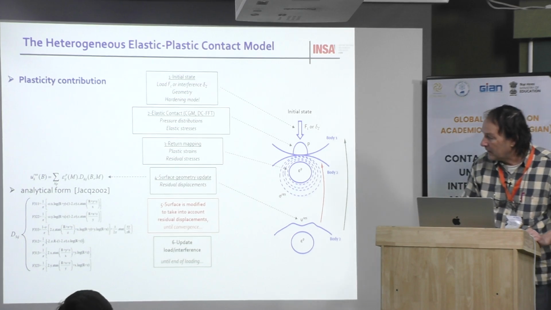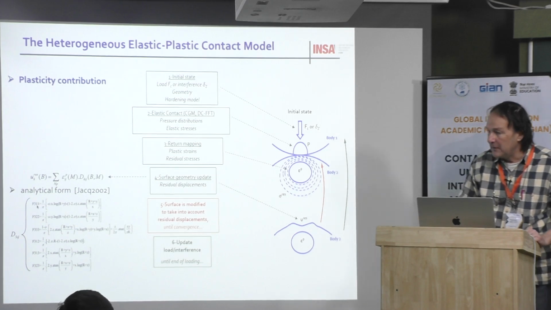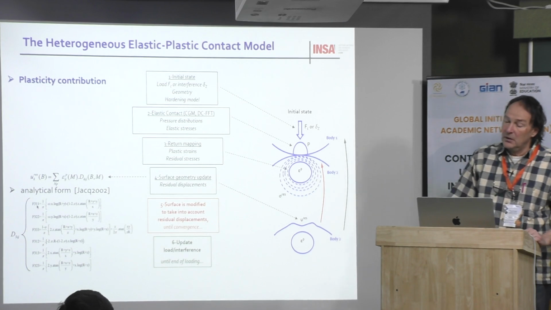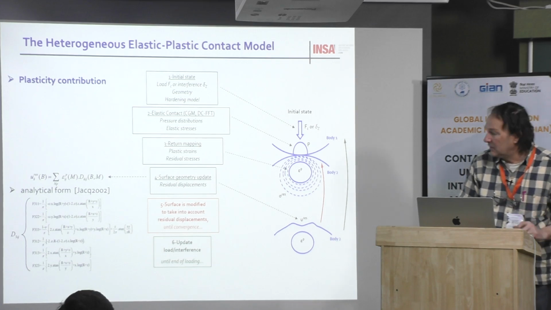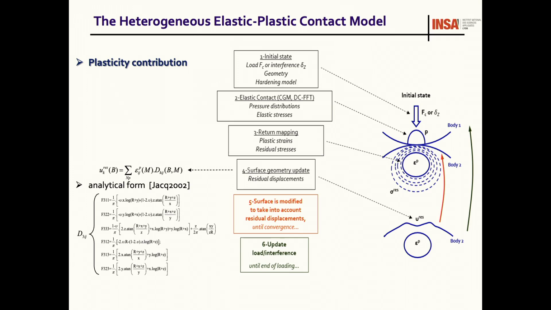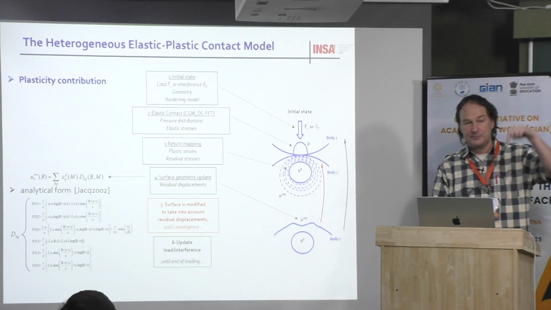And 1, 1 means epsilon 1, 1, the plastic strain, this element. Then after, you have the effect of epsilon 2, 2, epsilon 3, 3, and then after, cross terms, epsilon 1, 2, epsilon 1, 3, epsilon 2, 3. Then you can see from that, for example, that we only got the solution for the normal displacement.